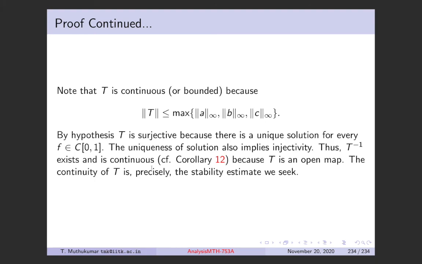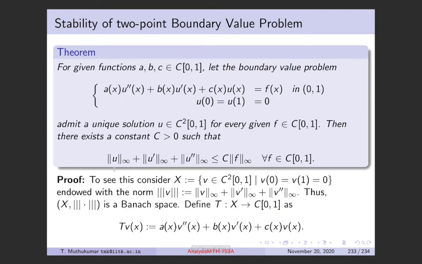When you say T inverse is continuous, that means the norm of T inverse satisfies something, and that is this: the norm of T inverse of F is less than or equal to some C times the norm of F. And that is precisely what is here.